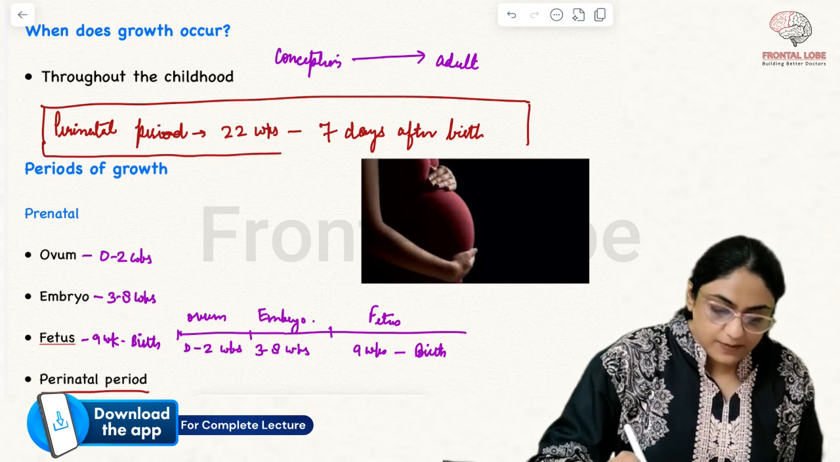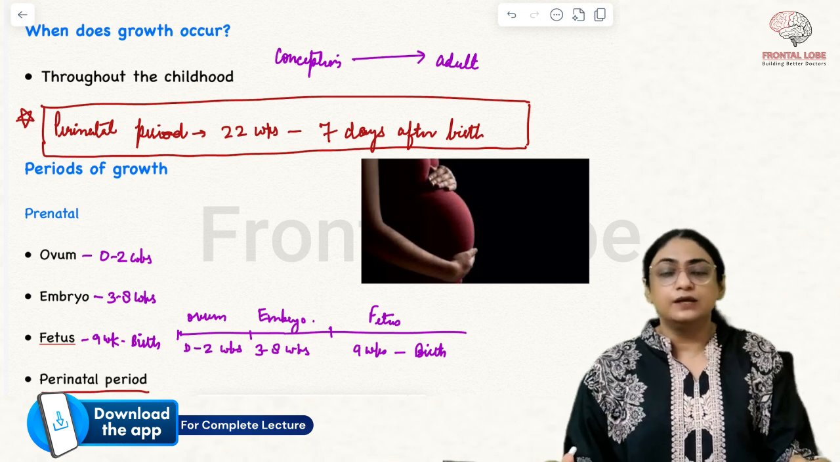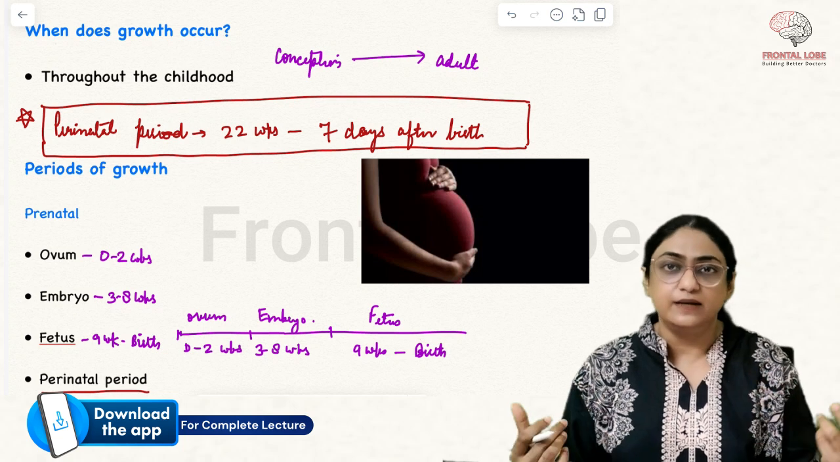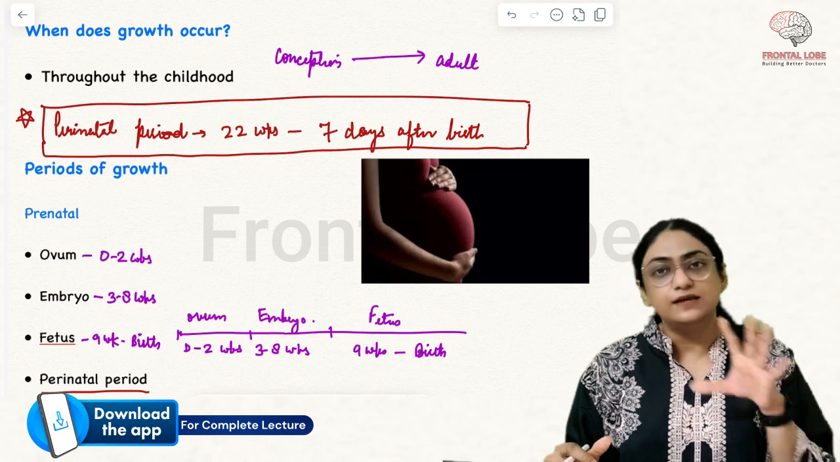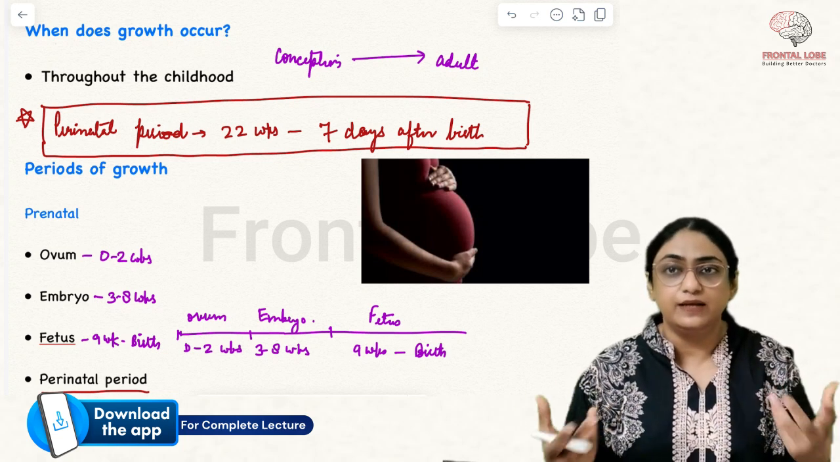Please remember, this is very important, has been asked. Perinatal period is 22 weeks. At 22 weeks obviously the baby would be inside the mother's womb, okay? 22 weeks of conception till 7 days postnatally. This is the perinatal period.